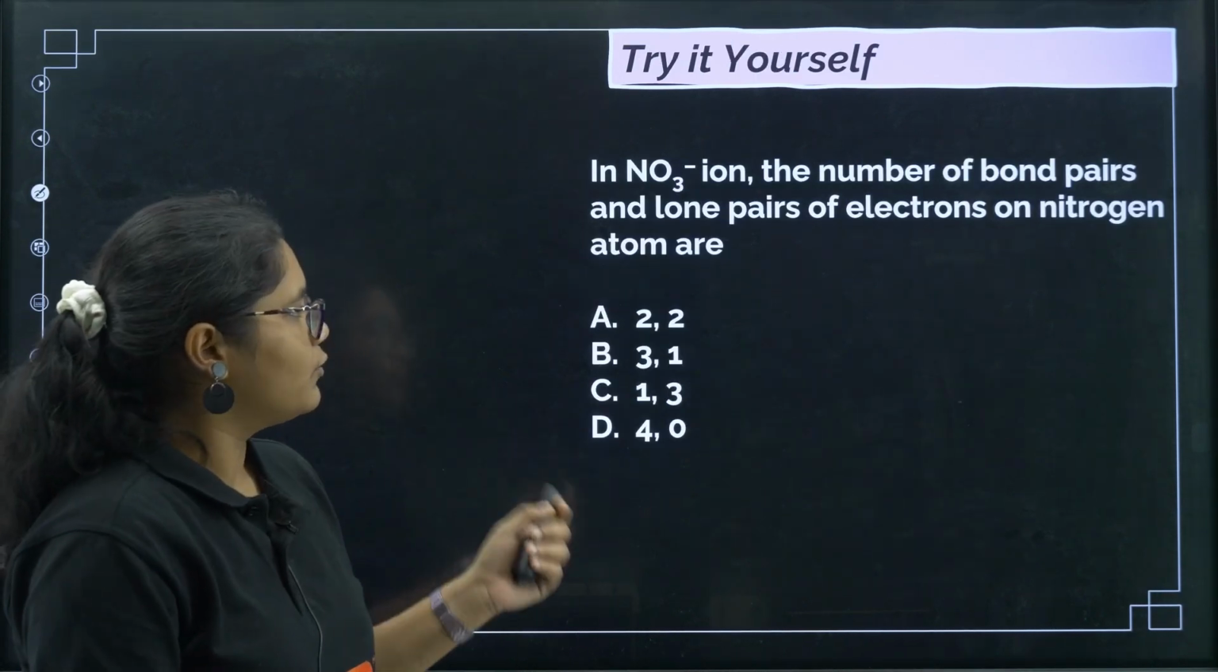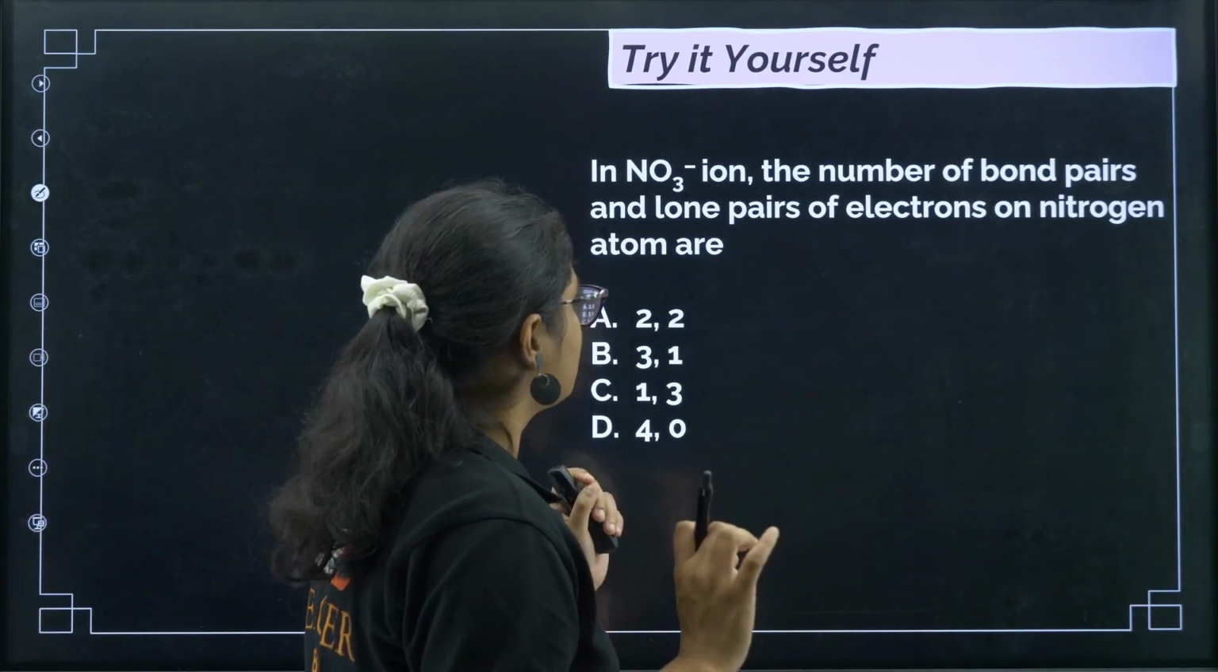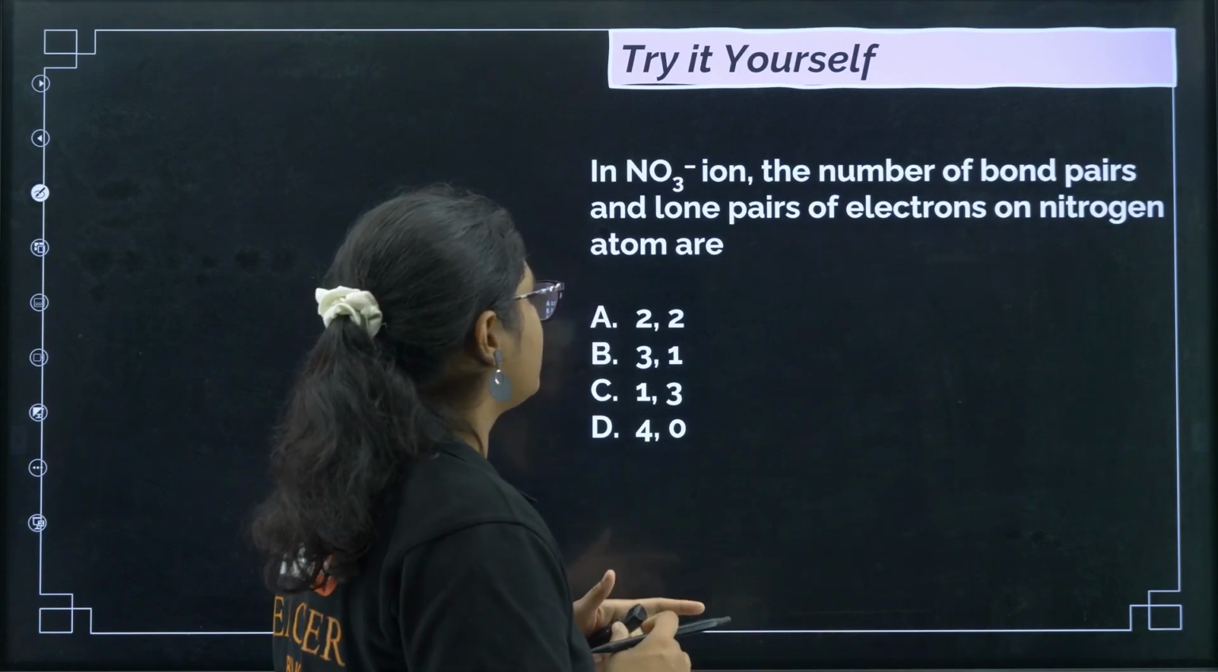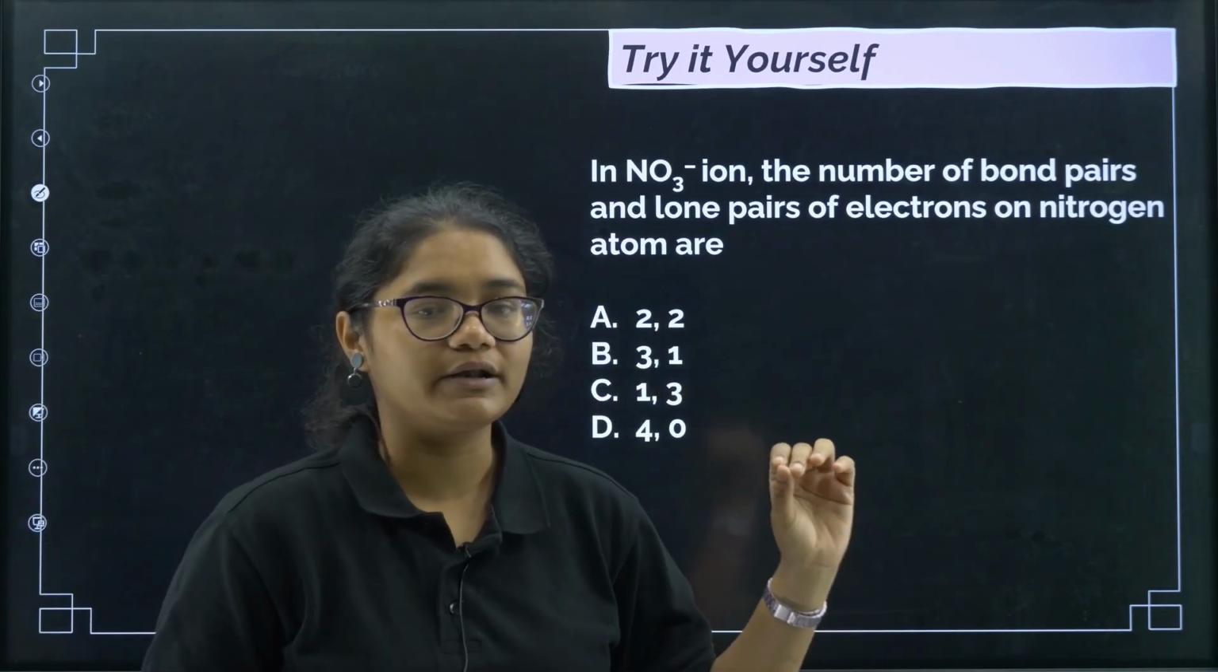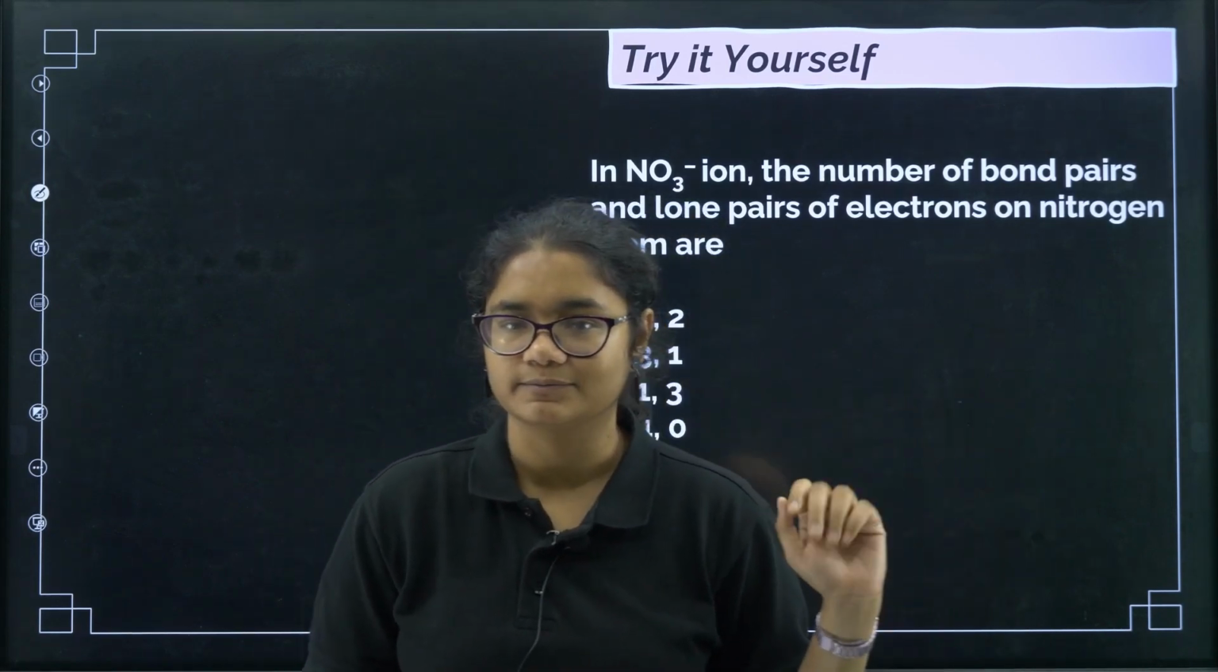Next is a homework question. In NO3-, the number of bond pairs and lone pairs of electrons on the nitrogen atom are. First of all you need to draw the structure and then you need to calculate the number of bond pairs and lone pairs.